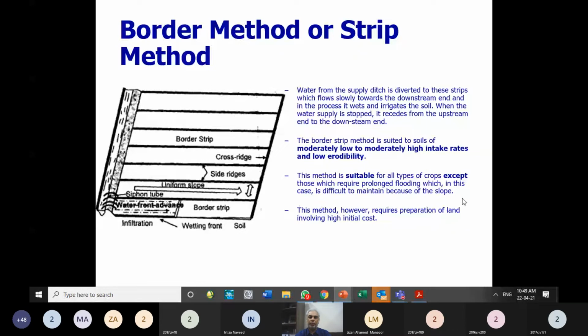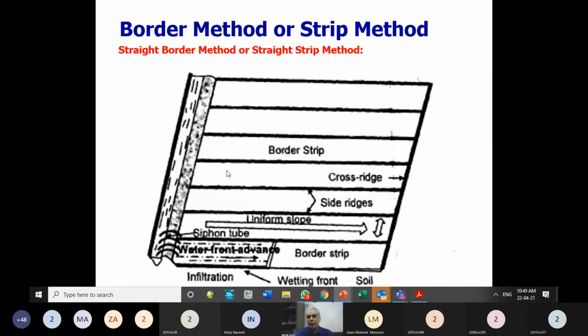This method, however, requires preparation. As compared to the uncontrolled flooding, this method needs, of course, preparation of the land, leveling of the ground, making the ridges. So it needs labor and the initial cost for preparation of the ground. How water is supplied is mentioned over here, that I have already described. So this is the larger size of the same figure. It contains a supply ditch.